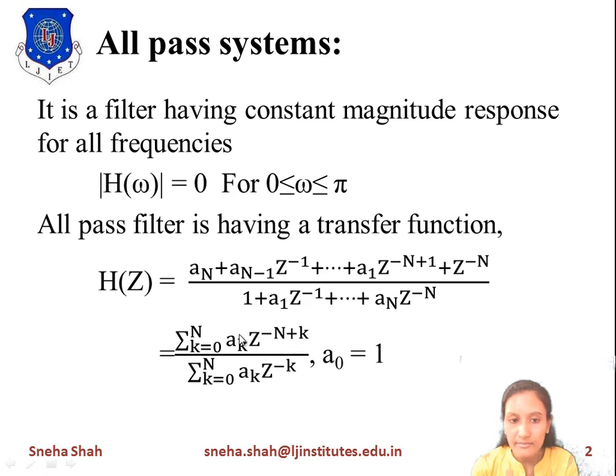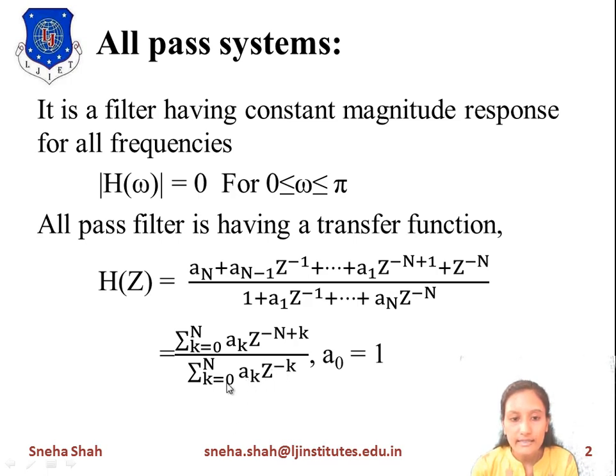So a1 z to the minus N plus 1 will be represented over here up to k equals N. If we take k equals N over here, this term becomes a_N z to the minus N plus N. Minus N plus N will cancel out, so it becomes 0. So z to the 0 equals 1, and 1 into a_N gives a_N, divided by the summation k equals 0 to N of a_k z to the minus k.